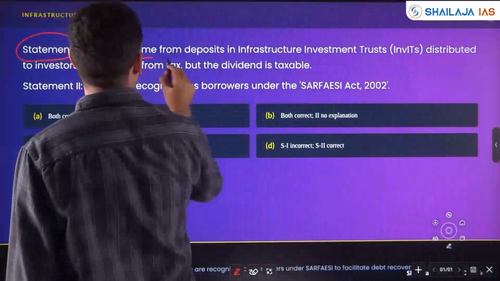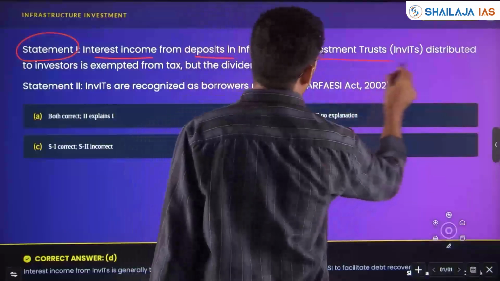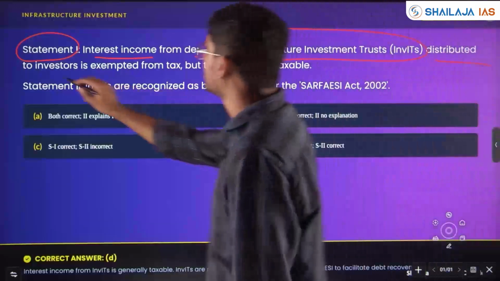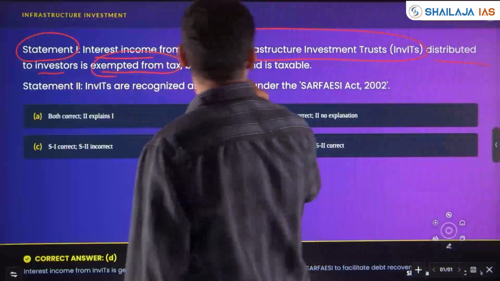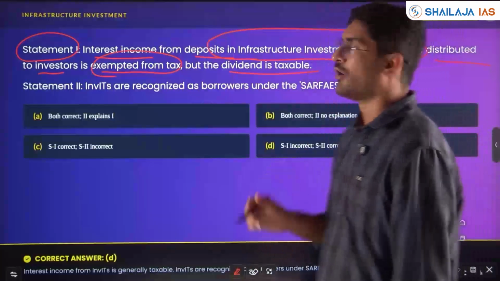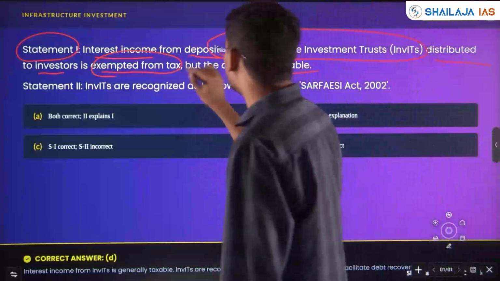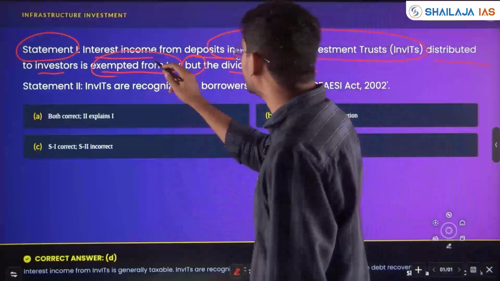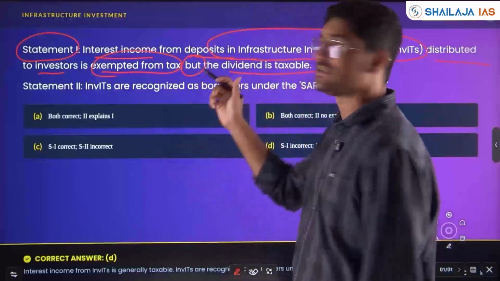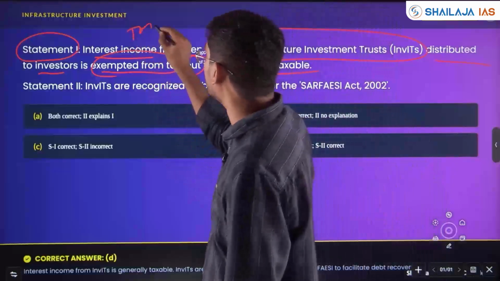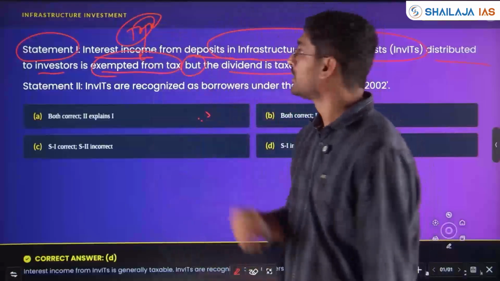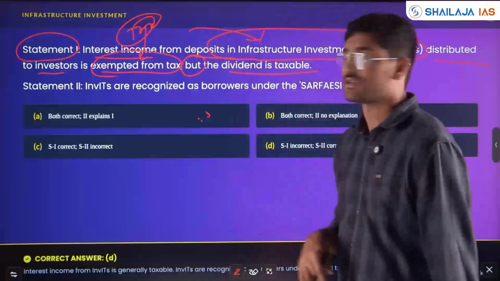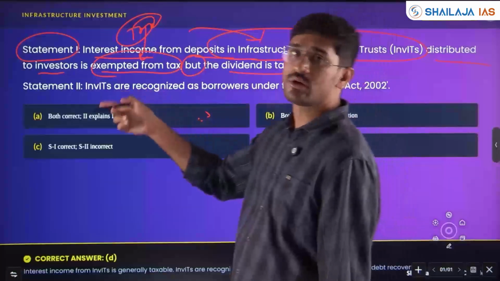Interest income from deposits in infrastructure investment trusts, distributed to investors, is exempted from tax, but the dividend is taxable. See, when he is using a contradictory word, he is setting a trap in UPSC. Interest income from the deposits in InvIT trust funds is also taxable. Not only the dividends, but also the interest income earned from the deposits in InvITs is taxable. Dividends are also taxable.